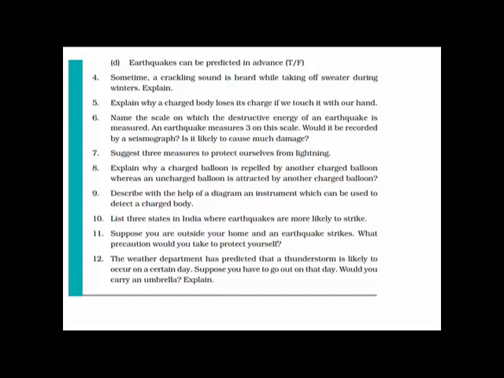Very nice. So the question is why a charged balloon is repelled by another charged balloon. Suppose one charged balloon is positively charged and there is another balloon which is also positively charged. If you bring them together, because both are like charges, both positive, they will repel each other. Similarly, if you bring one negatively charged balloon and another negatively charged balloon, again they will repel each other.